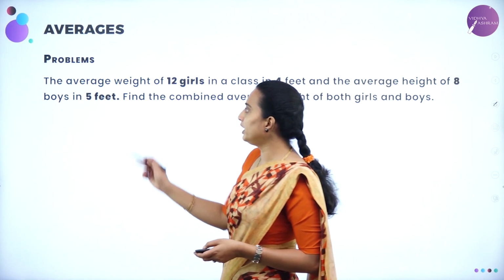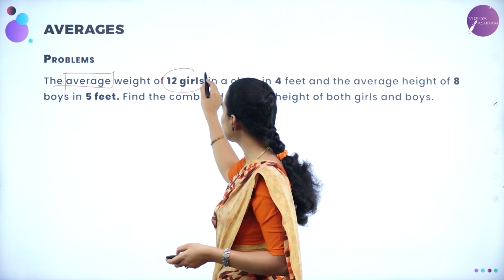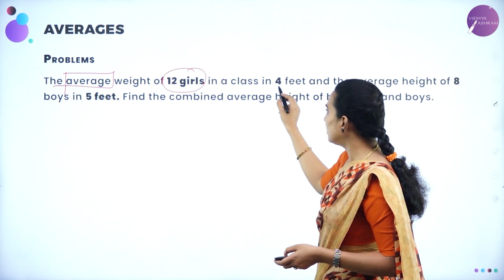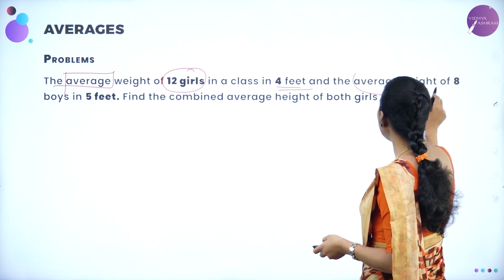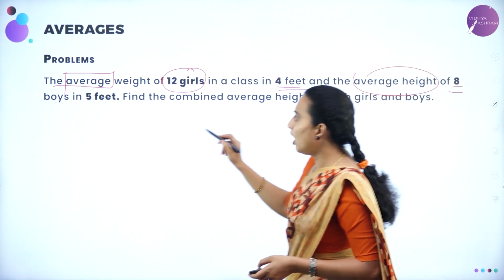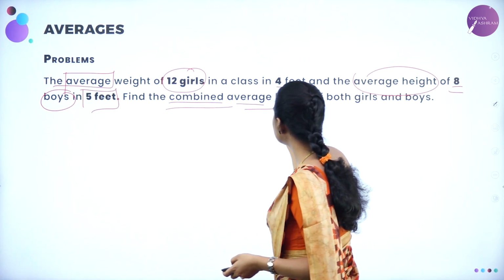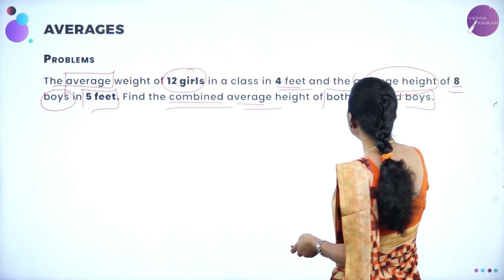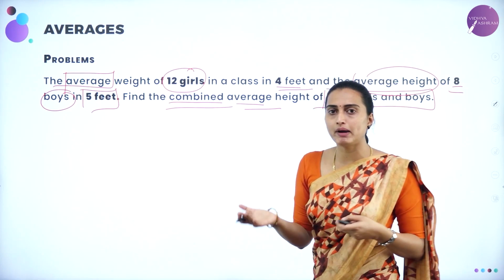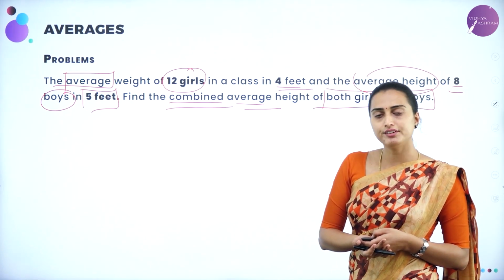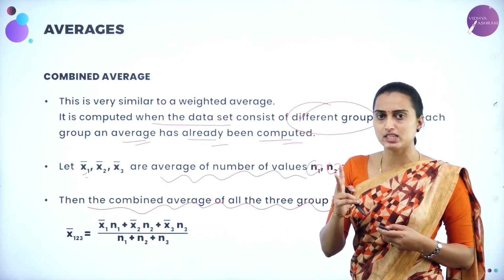See, you have to observe here: the average height of 12 girls in a class is 4 feet, and the average height of 8 boys is 5 feet. Find the combined average height of both girls and boys. So what they have asked you is to calculate the combined average of both boys and girls. How are we going to calculate? According to the given formula, with 2 groups as given.